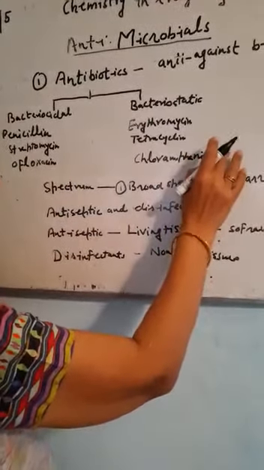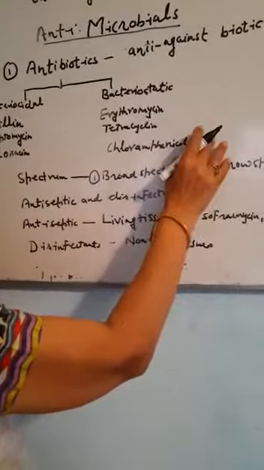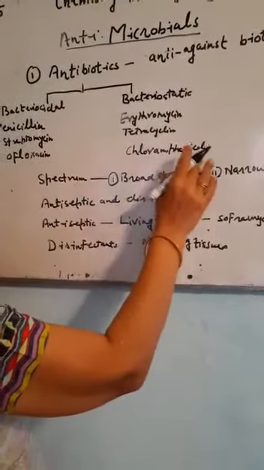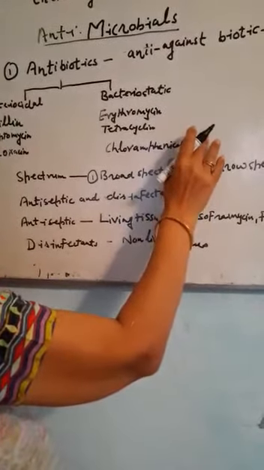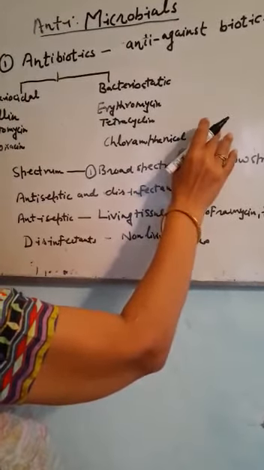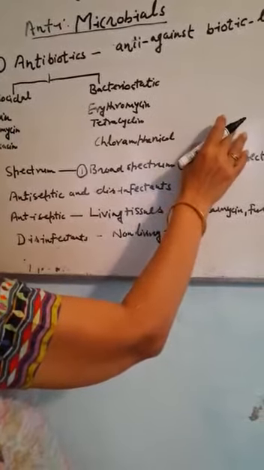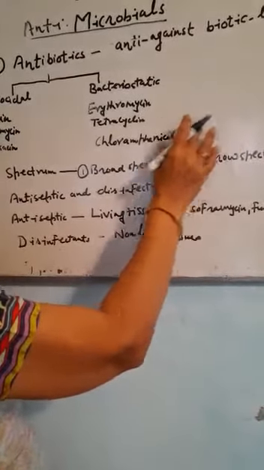Chloramphenicol was discovered in 1947. This is a very useful medicine. It can be given in acute fever, urinary infection, pneumonia, meningitis, and in so many other diseases.